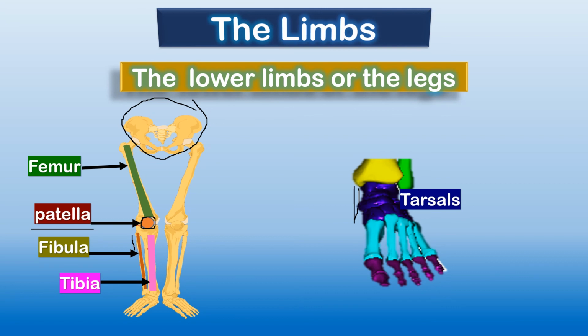The bones in sky blue color are known as metacarpals. Is it clear? And the bones in purple color are known as phalanges. So the tarsals, metacarpals and phalanges are the parts of the foot bones. This much is clear. So these are the different bones that are part of our leg. This much is clear.